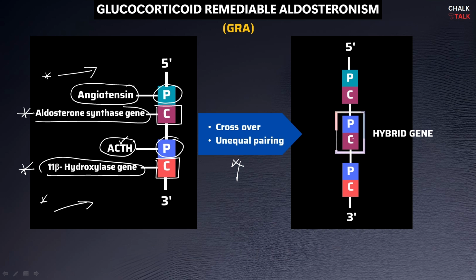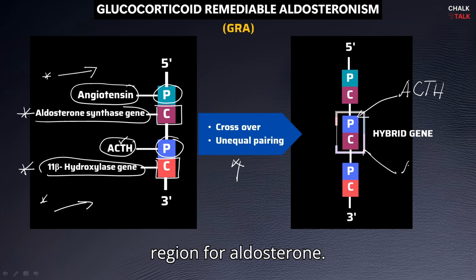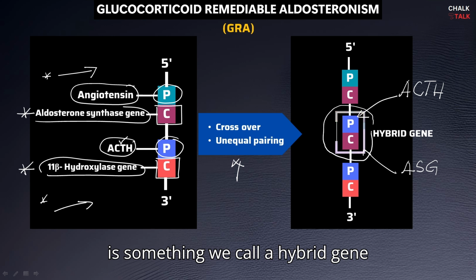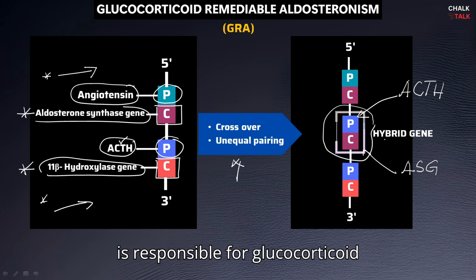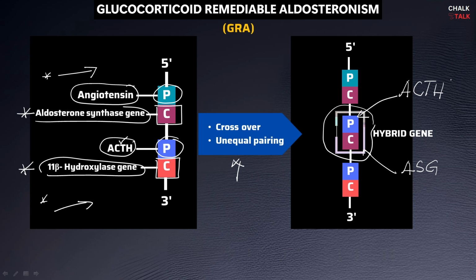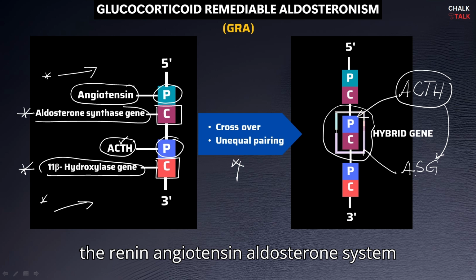What you can see is that the promoter region of ACTH has now fused with the coding region for aldosterone synthase gene. Okay, and this is where the problem lies. This is something we call a hybrid gene or a chimeric gene. This is the gene that is responsible for glucocorticoid remediable aldosteronism. In other words, we are now having ACTH controlling the formation of aldosterone instead of the renin-angiotensin aldosterone system axis.